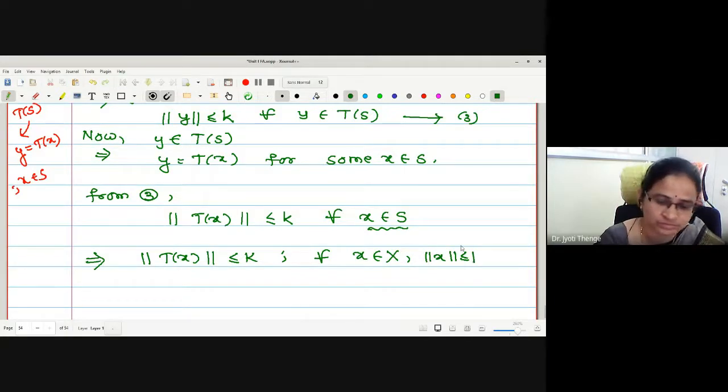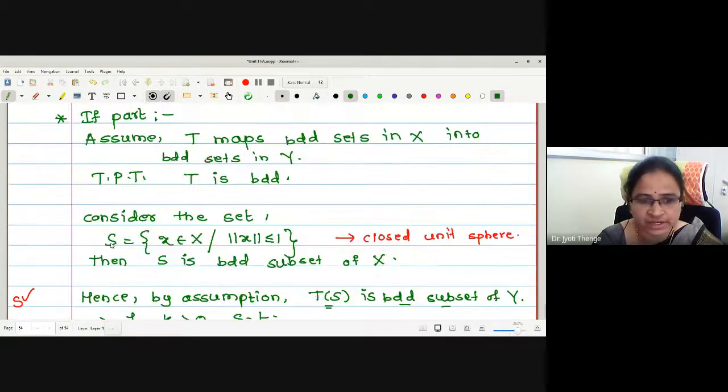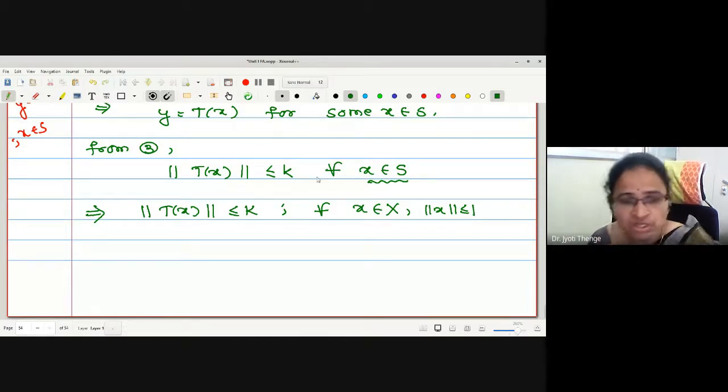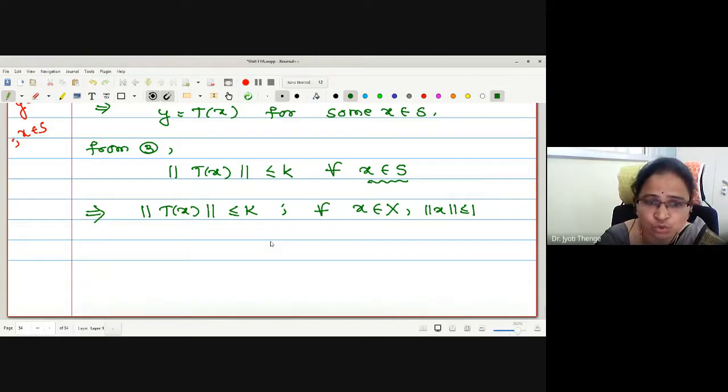Now, think of what the S condition is: the collection of those elements in X which satisfy norm x is less than or equal to 1. Therefore, I just replace the condition x in S as x in X with norm x less than or equal to 1. Now at this point we will discuss two cases.